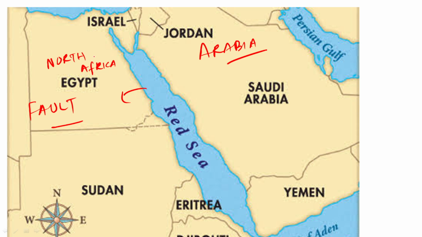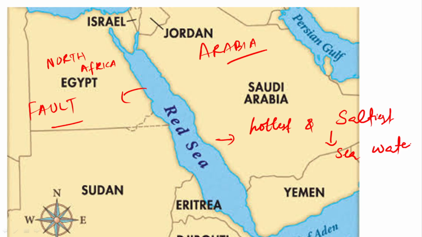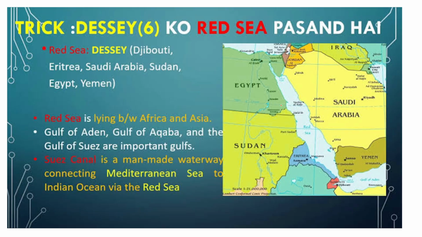Apart from that, guys, we need to remember one more thing. This Red Sea contains some of the world's hottest and saltiest sea water. Here, guys, we see the hottest as well as saltiest sea water. Okay, one more thing, guys. We will see its connection with the Mediterranean Sea. It is over here, guys, its connection with the Mediterranean Sea.